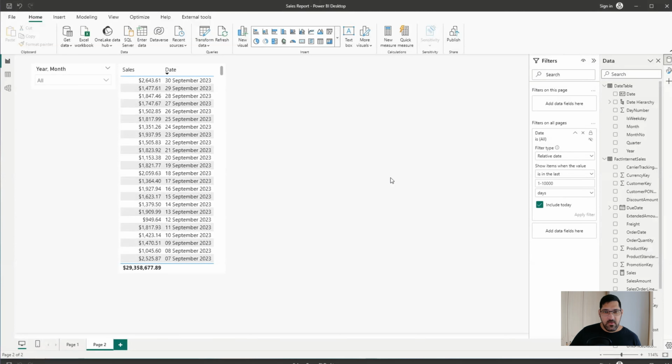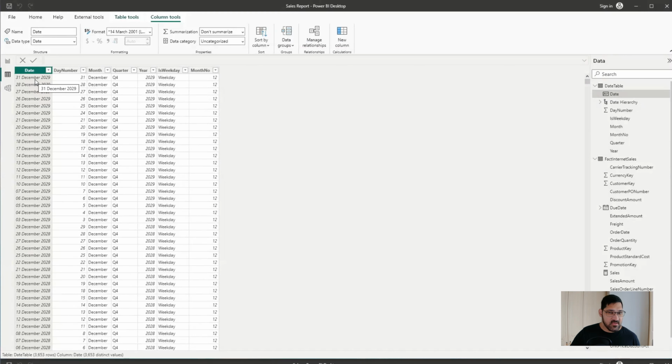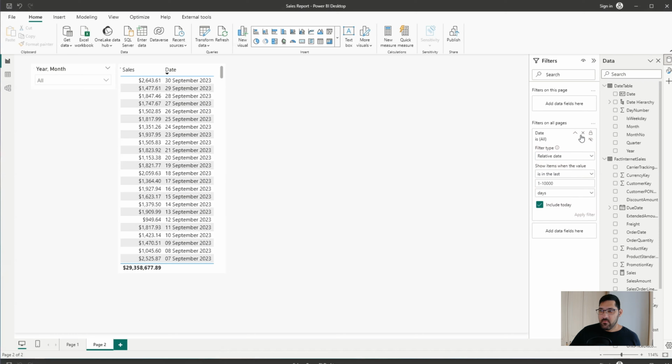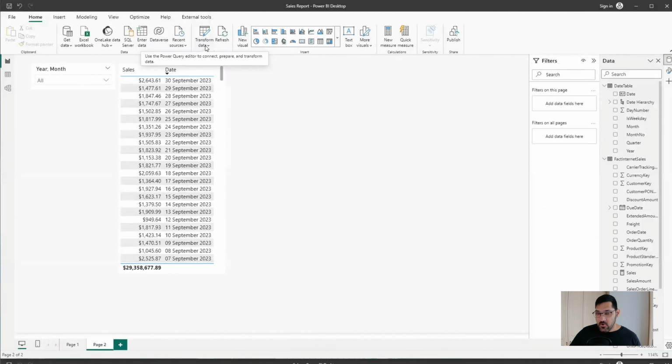But there's another way to do that, and I think it's a bit more elegant because it works in Power Query. All right, so I've just remade the filter again, the last 4 years. If I go to my date table, we still have dates going up until the 31st of December 2029. We're still loading in all this data. So if I clear this, and now let's go into Power Query, we can stop this data from being loaded into our model in the first place. Let's do that.